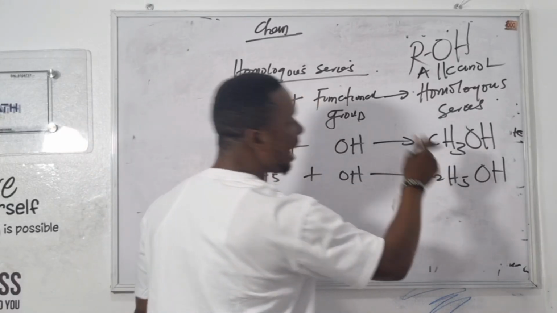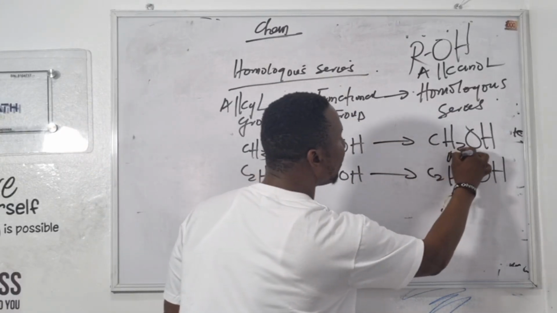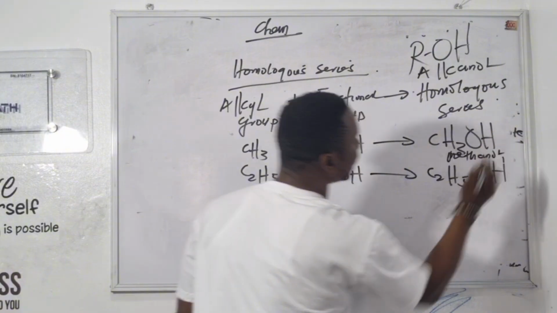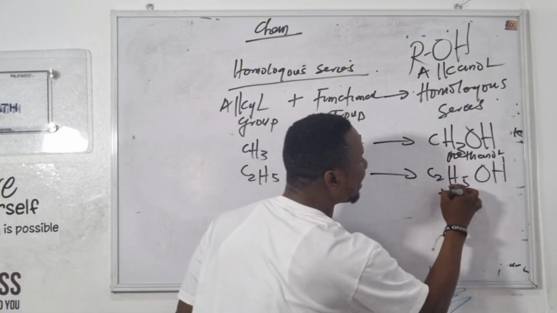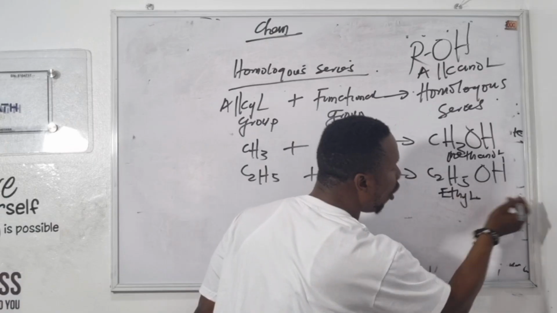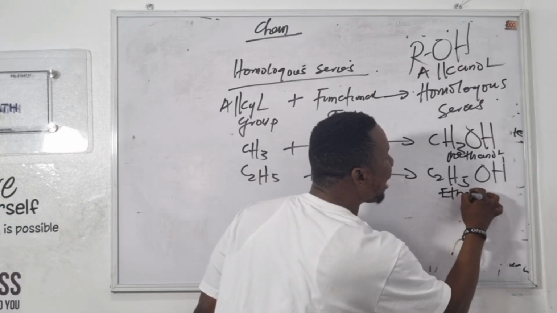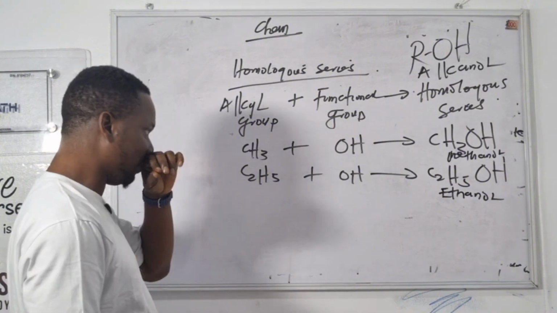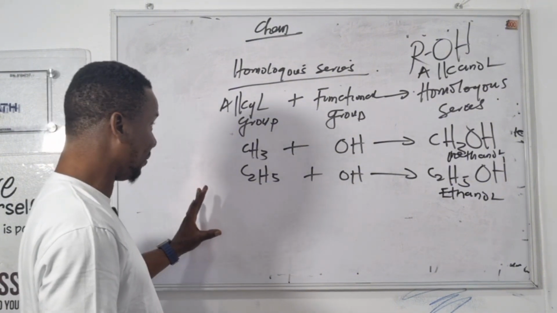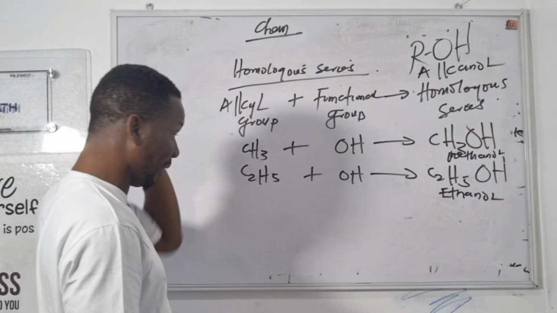So, what is this guy? How many carbon atoms are here? 1. So it's what? Methanol. How many carbon atoms are here? 2. So this will be what? Ethyl alcohol or ethanol. So can you see that now? Okay, it's very important. You know this. Okay, let me give you another example.